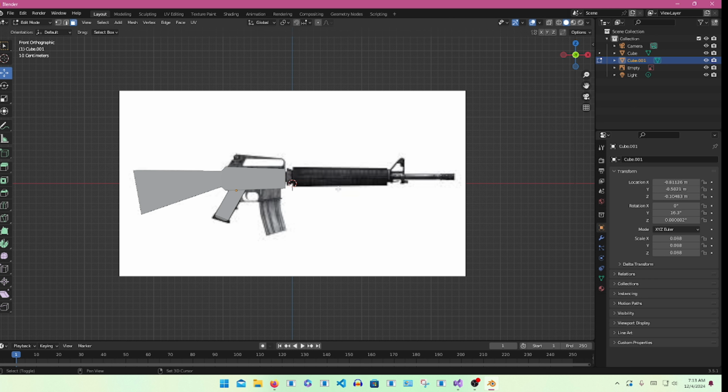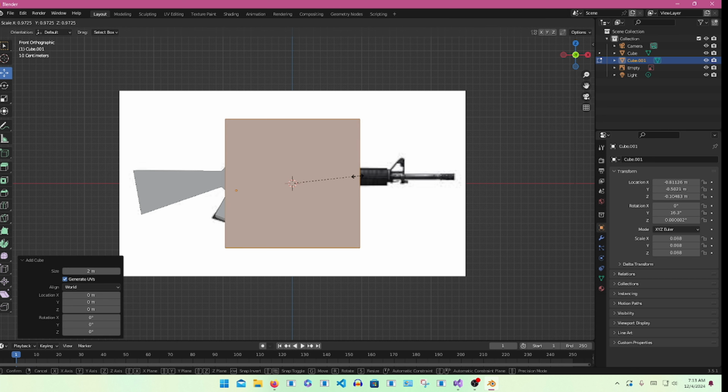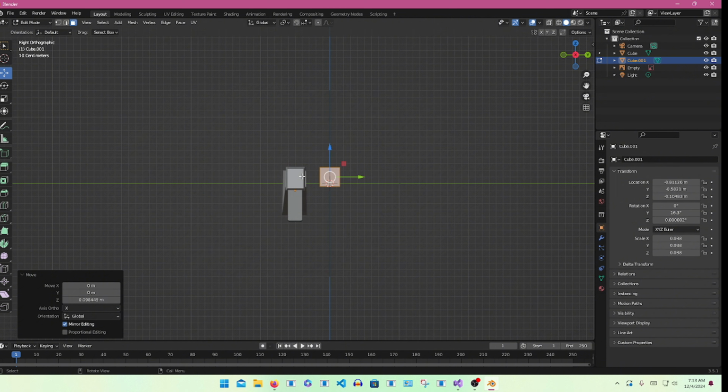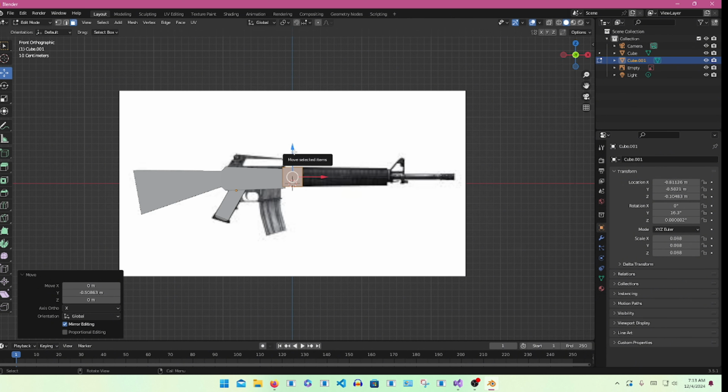Then click Shift A, make a new cube, and drag down the cube to fit the size of the barrel. Drag the cube over to the body of the gun.